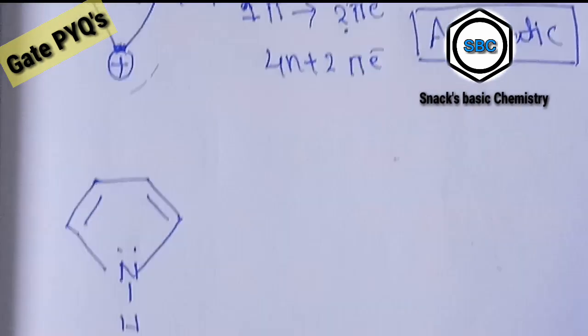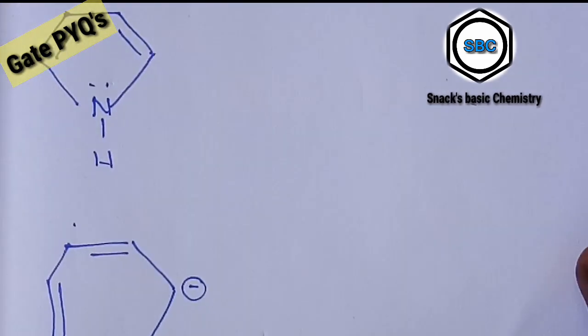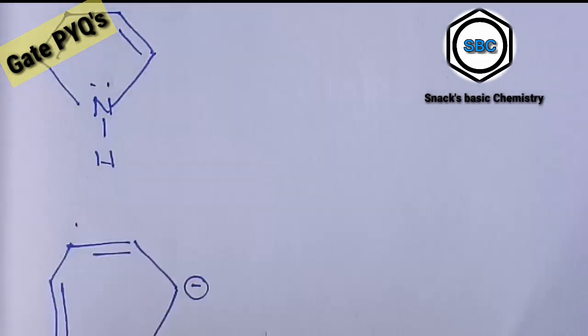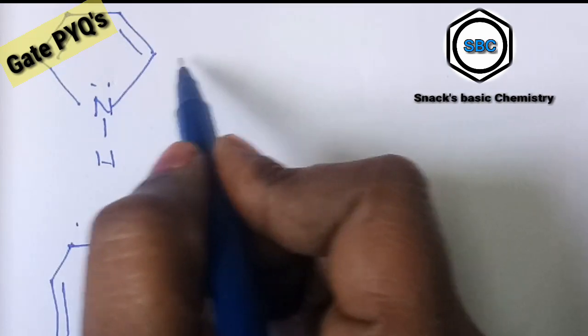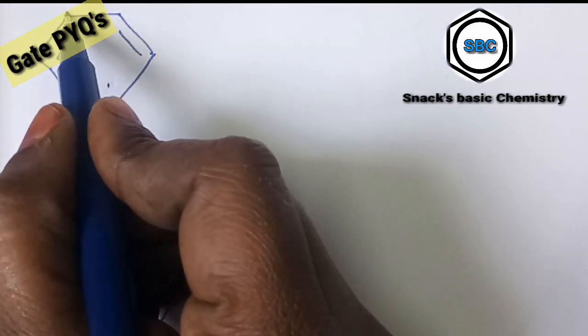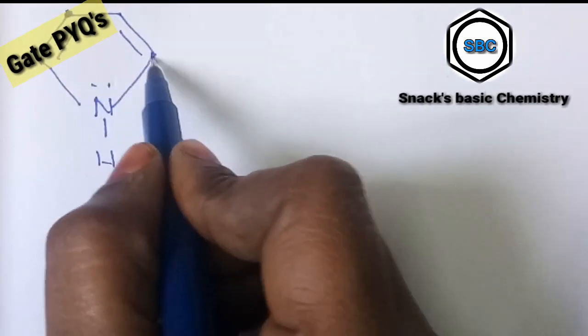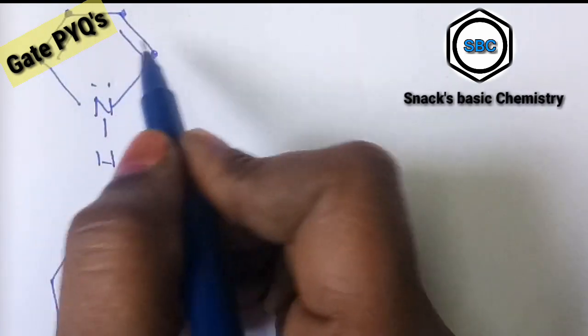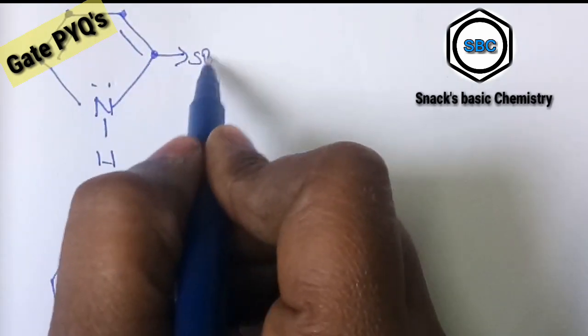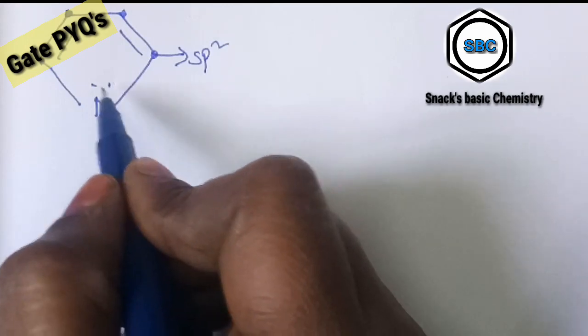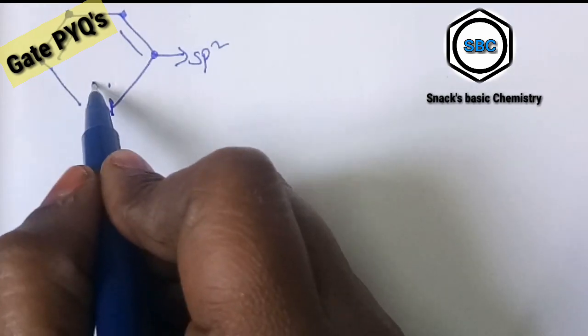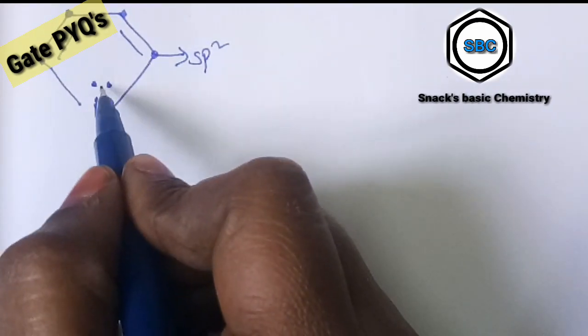Next one, this molecule we are taking. In this case, all carbons have sp2 hybridization and it is a cyclic compound. This nitrogen has lone pairs.